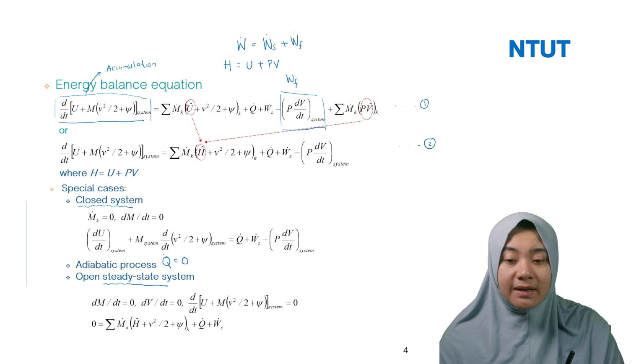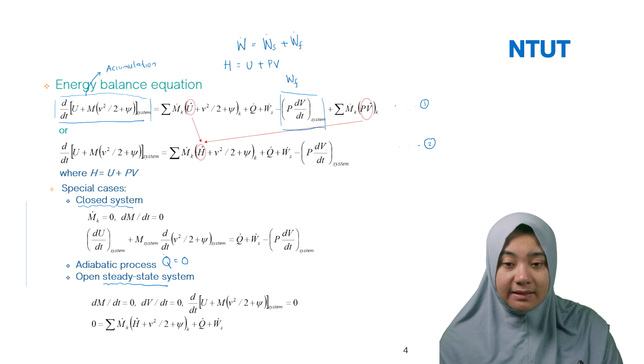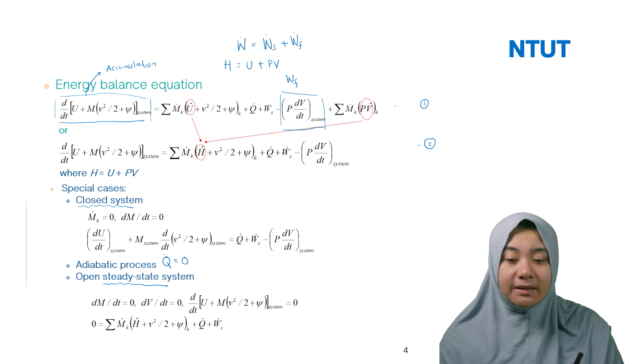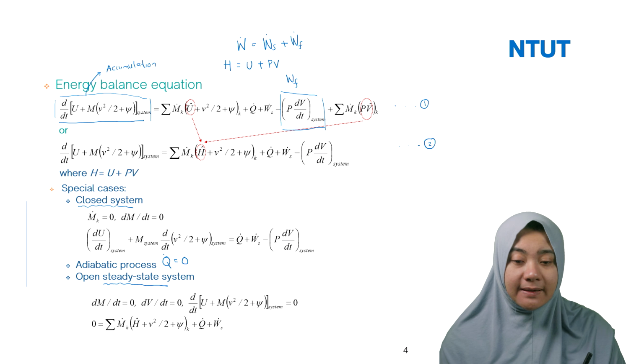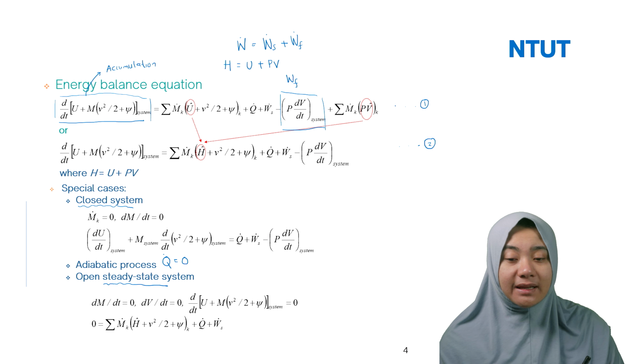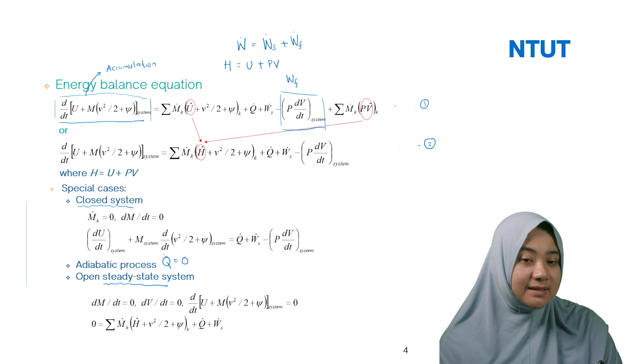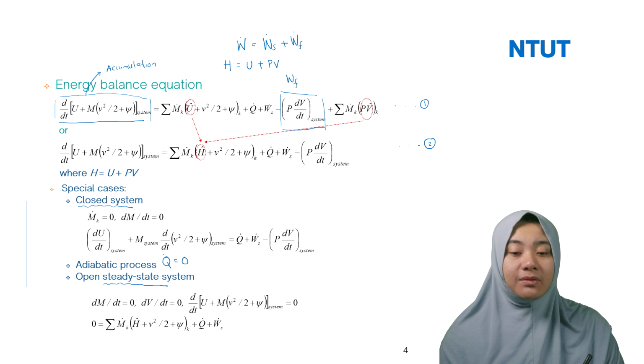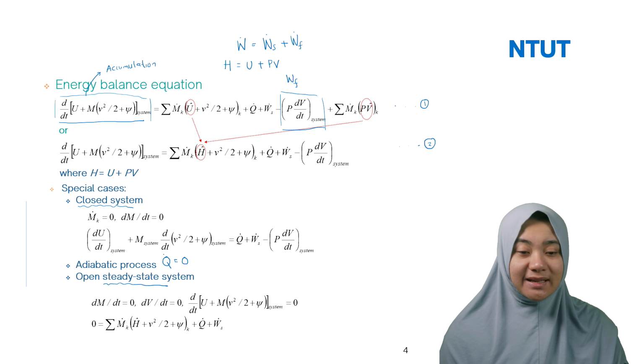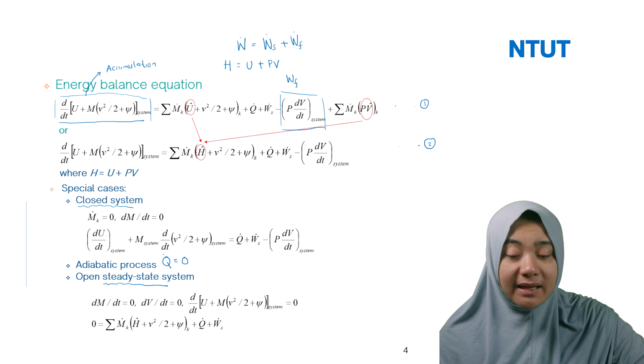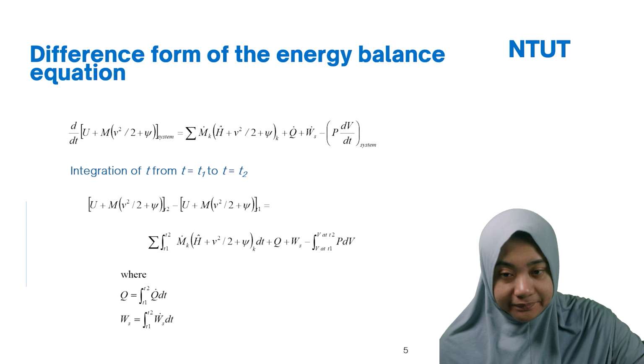So you have the sum of m_k (h plus v²/2) plus omega, plus Q plus Ws. Why in here no dV/dt? Because it's steady state, so we don't have this term. We only have Q plus Ws. Okay, until here I hope it's clear. Then we can go to the next.